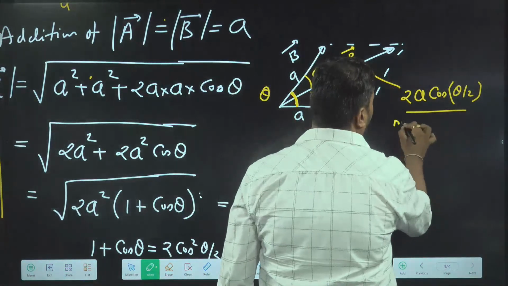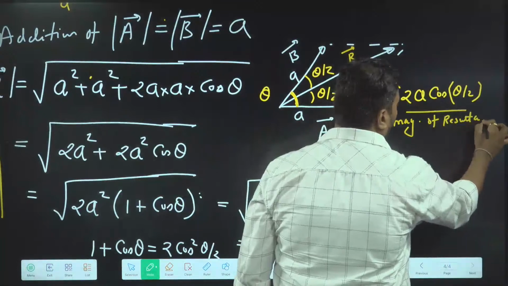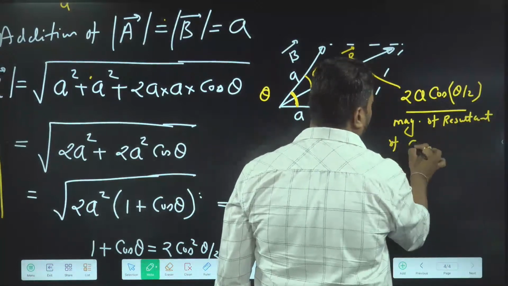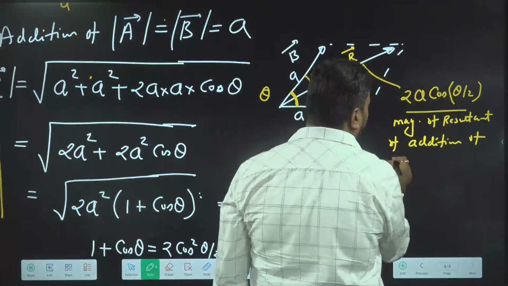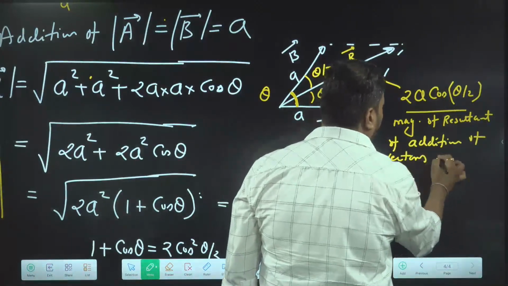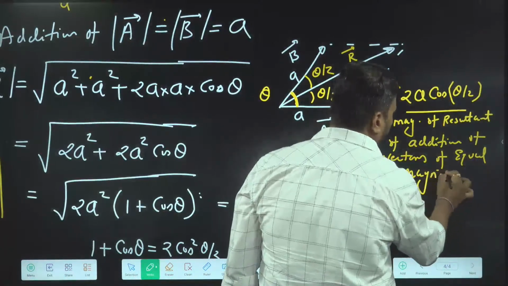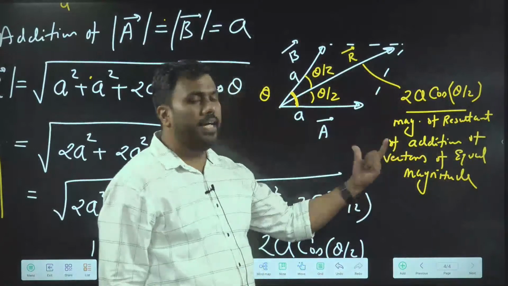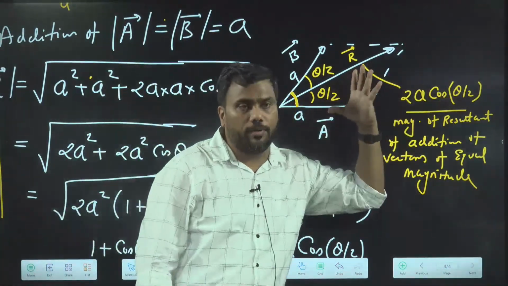This is the magnitude of the resultant of addition of vectors of equal magnitude. By adding two vectors of same magnitude A, I get a vector of magnitude 2A cos theta by 2.